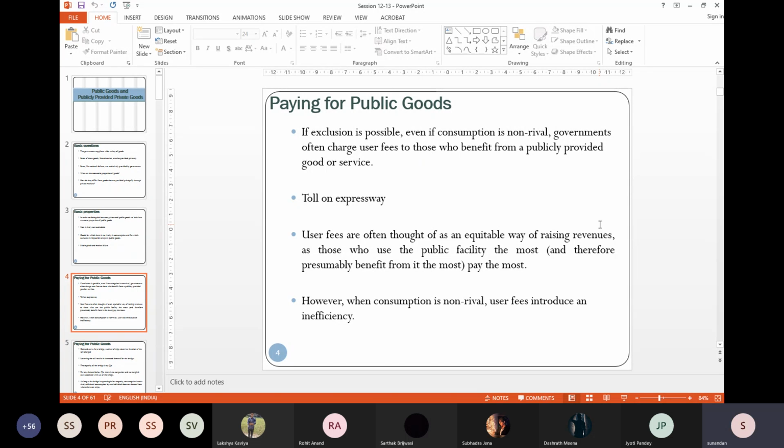Just right now, it told. Now, this user fees, by its nature, are to some extent what we'll say an equitable mode of raising revenues for the government. Why?